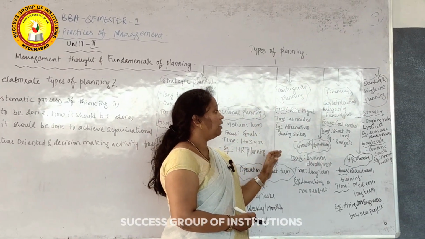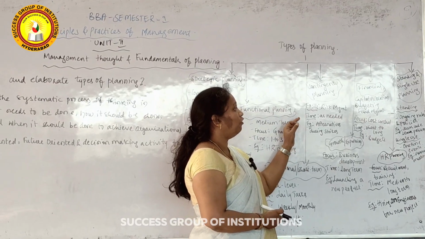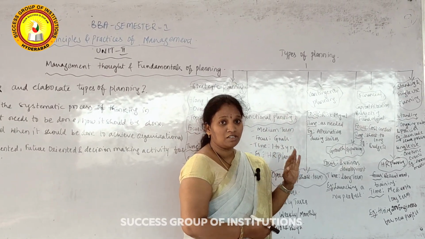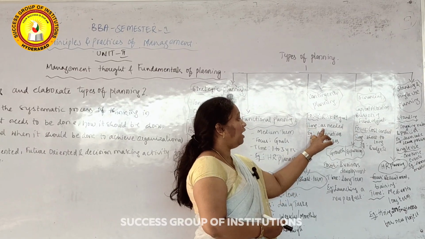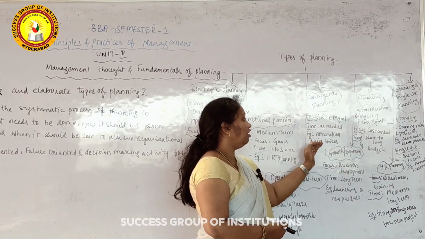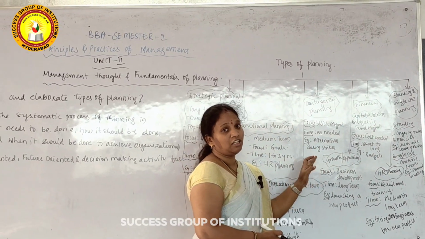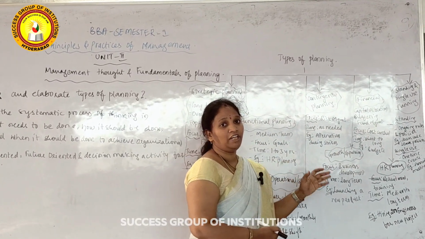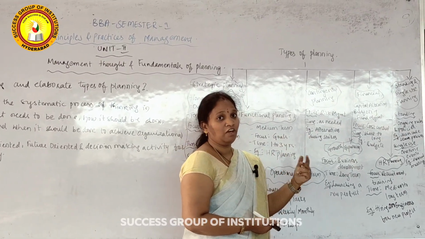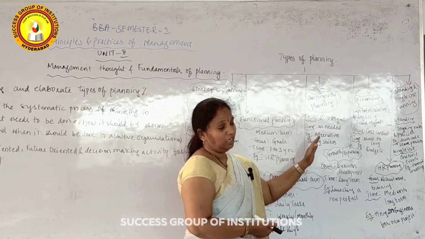Next one is contingency planning. Contingency planning is mainly focused on risk management. Risk management means how to reduce the risk of the organization, and the time period is as and when it is needed. Examples are alternatives in case of strikes or in case of any emergencies; what alternative things we have to do is done under contingency planning.